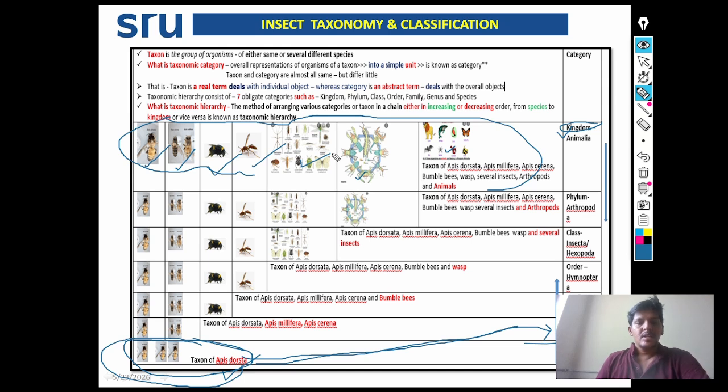But category is an abstract term. It deals with the oral objects. When we say kingdom Animalia, it is an abstract term. It includes all the organisms which contain the characteristics of the animals.